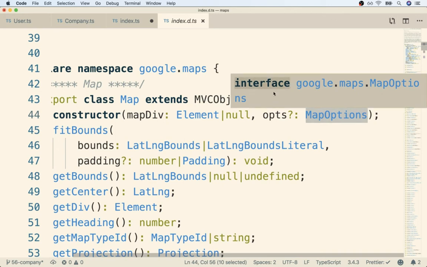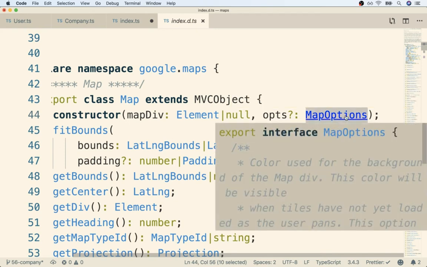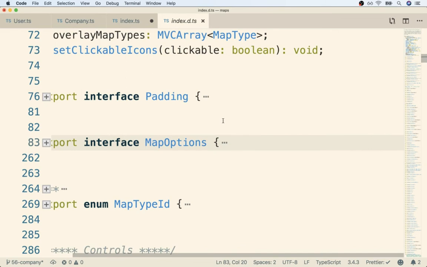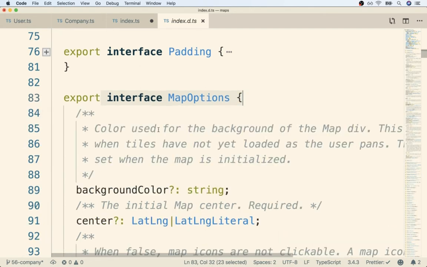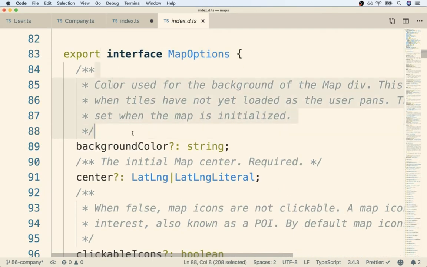And remember, an interface is kind of like a description of an object and the different properties it will have. So if we look at map options right here and look at the interface, it might tell us about the different options that we can pass in to customize this map when it is created. So I'm going to again hold down Command and click on map options. And I'm taken to the definition for map options right here. I'm going to expand this section. And now we can take a look at all the different properties we can pass in to customize how the map looks. Well, this is pretty awesome.